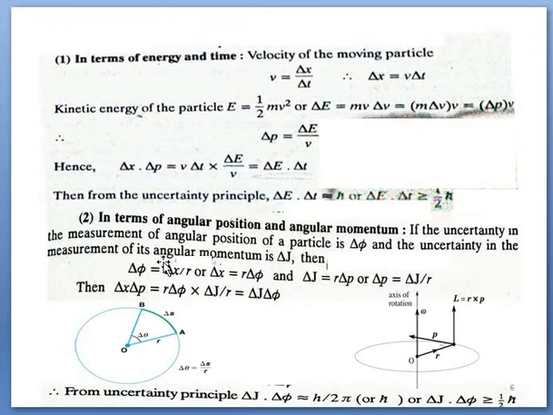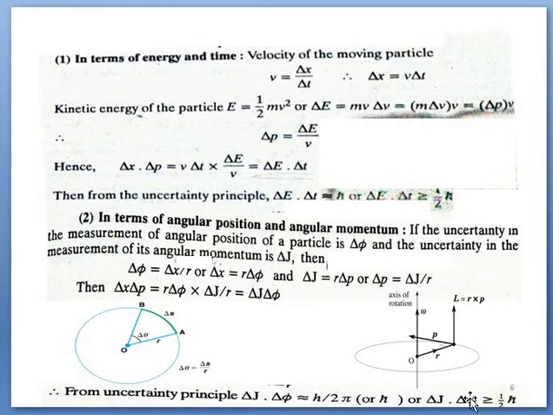displacement upon r. So delta x is obtained, r into delta phi, and delta J equal to r delta p. So delta p equal to delta J upon r. So by substituting delta p and delta x in this equation, we have delta x equal to r delta phi and delta p equal to delta J upon r. R will be cancelled. So these two terms are replaced by these two terms. By replacing these two, again we have this equation. This is also called the uncertainty principle, an exact form from this one.